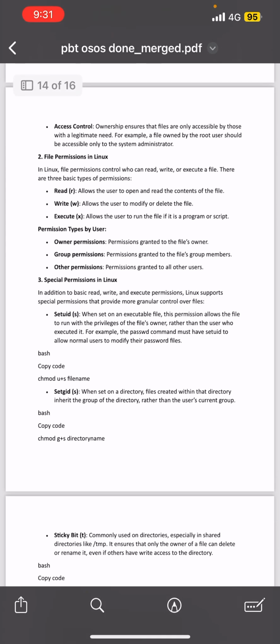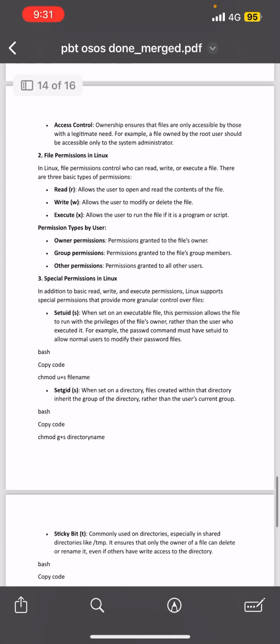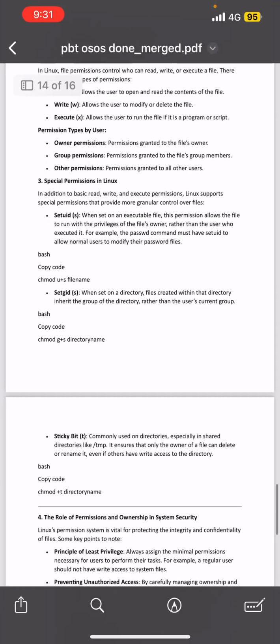So, permission types by user, there are three: owner permissions, group permissions, and other permissions. Owner permissions are permissions granted to the file's owner. Group permissions are permissions granted to the file's group members, while other permissions are permissions granted to all other users. So there are special permissions in Linux.